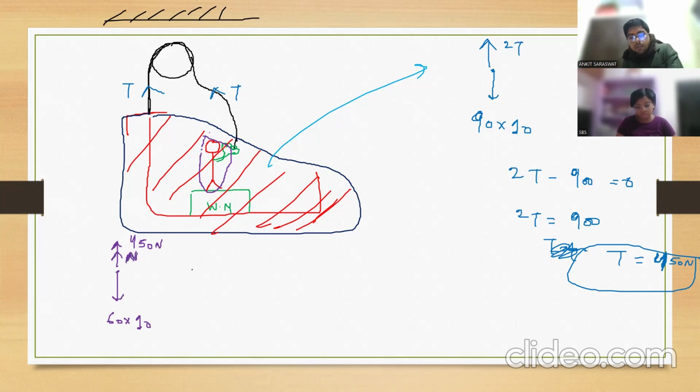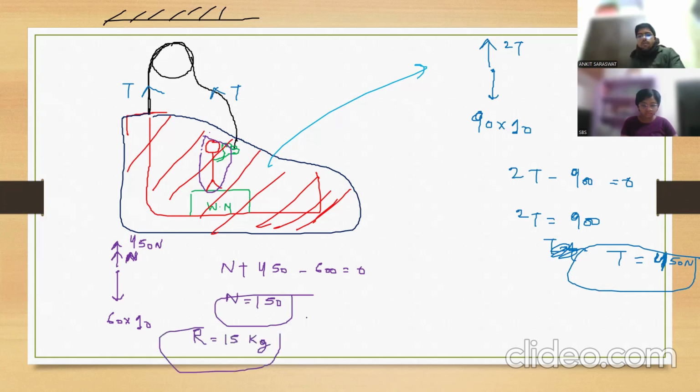So it will be N plus 450 minus 600. So the answer is 150 Newton. If you divide, you will get the reading on the weighing machine. How much? 15 kg. Clear?